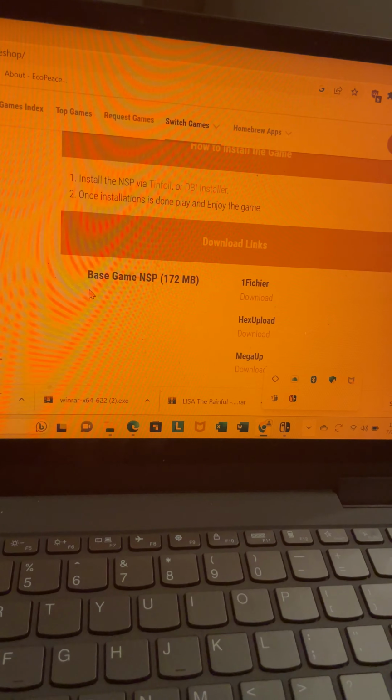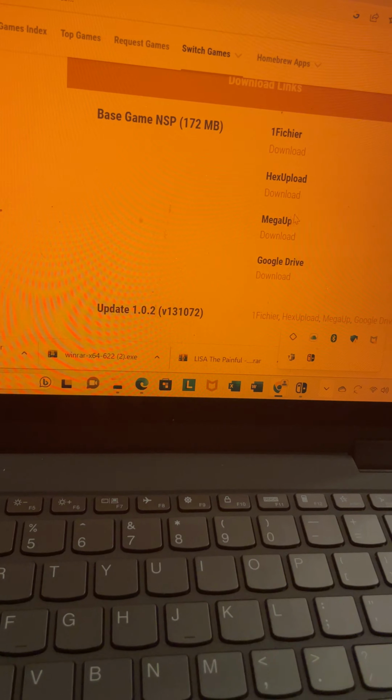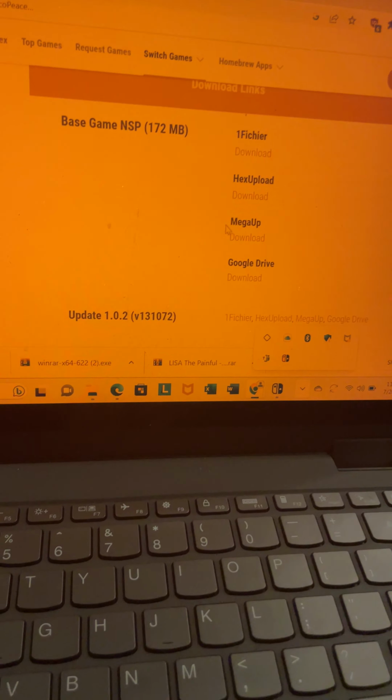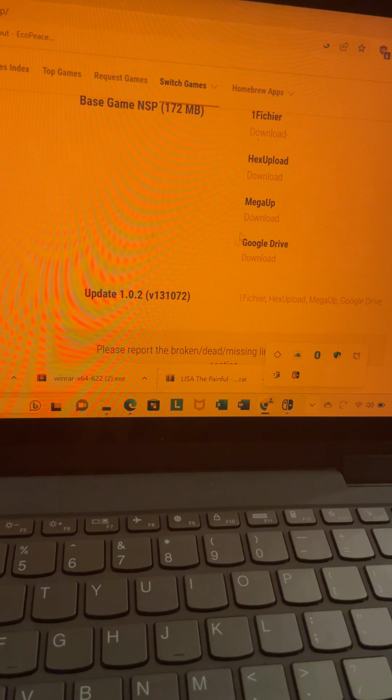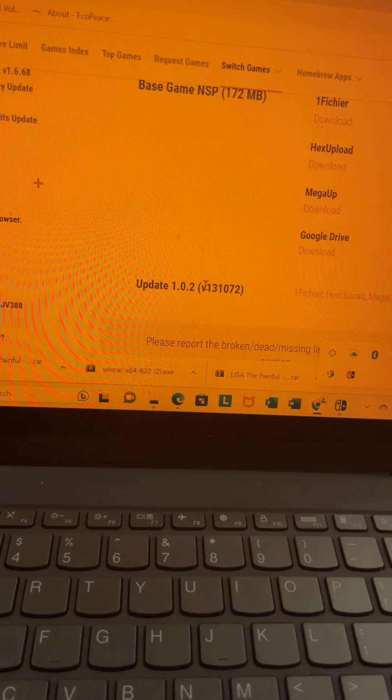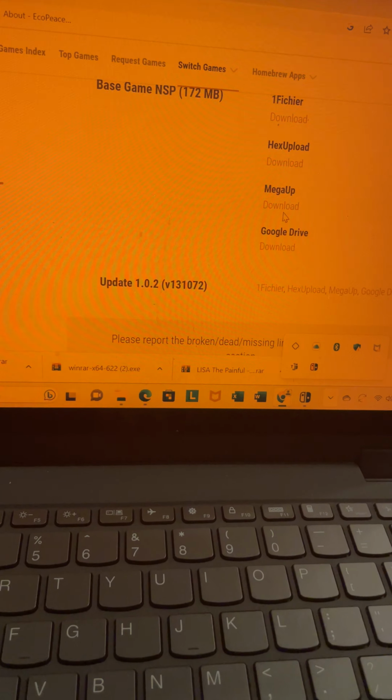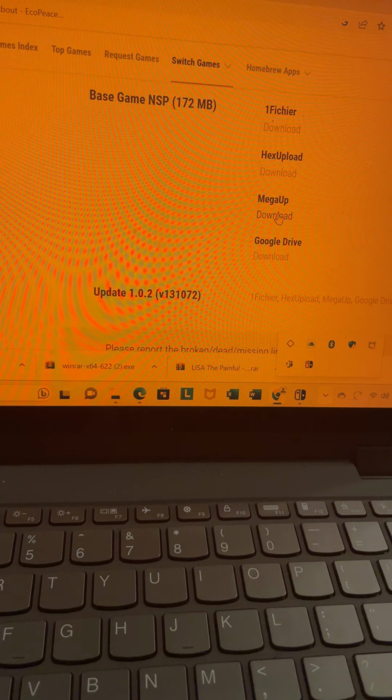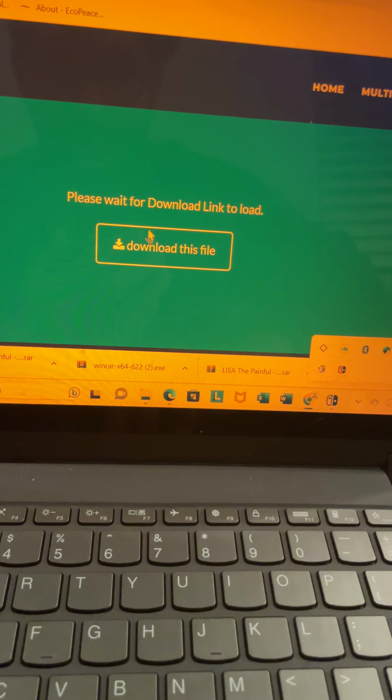You're going to scroll down until you get to here where it has the download links. And sometimes there's also an update file for that game. So first, you can click any one of the links, but we're going to first just install the actual game. So download this file.